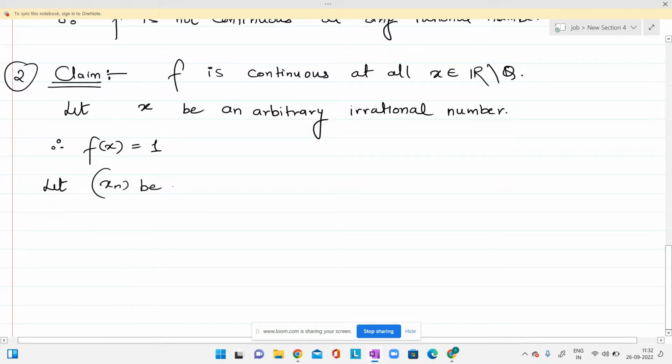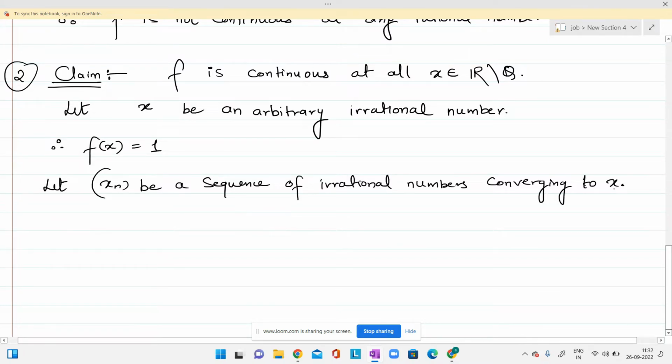So let xn be a sequence of irrational numbers converging to x. So I'm considering a sequence of all irrational numbers which is converging to x. Here f at xn will be 1 for all n.